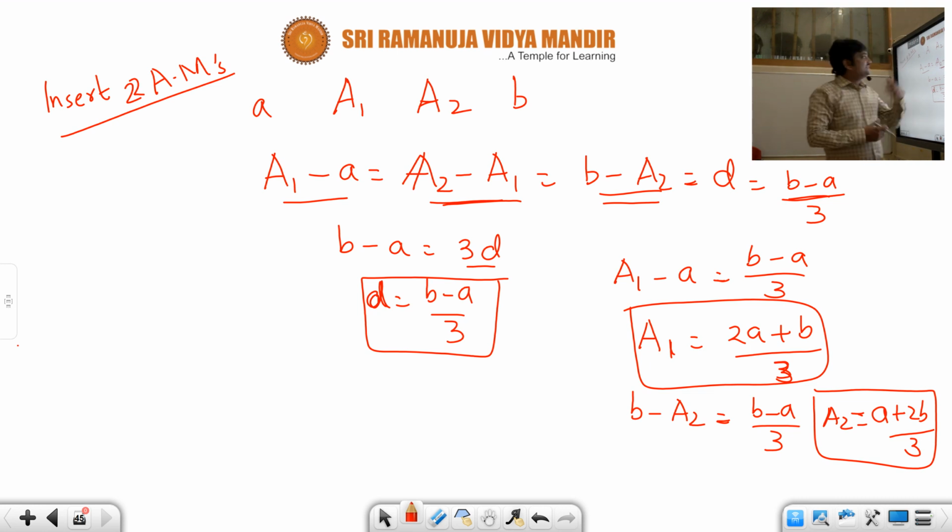Okay, students, in this way they could ask you to insert any number of arithmetic means. So you need not memorize any formula over here. What you will do is look at the question, how many arithmetic means you have been asked to insert. You insert so many unknowns and then use the definition of arithmetic progression. What is arithmetic progression? Whenever all the consecutive pairs of numbers have the same difference, then we will call such a series an arithmetic progression. Okay. So use that and then you could find the arithmetic means.